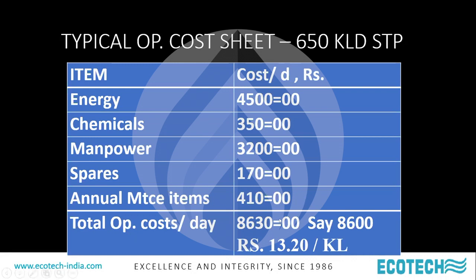The total operating cost works out to about 8,600, or 13 rupees per kiloliter. Compare it with freshwater cost, typically now 80 to 100 rupees or even more in Hyderabad. In fact, in the high-tech city area, it is about 180 to 200 rupees per kiloliter. In Delhi, the Delhi Jal Board supplies at 200 rupees per kiloliter. So you can see the huge benefit when you run an STP which is delivering good quality water.